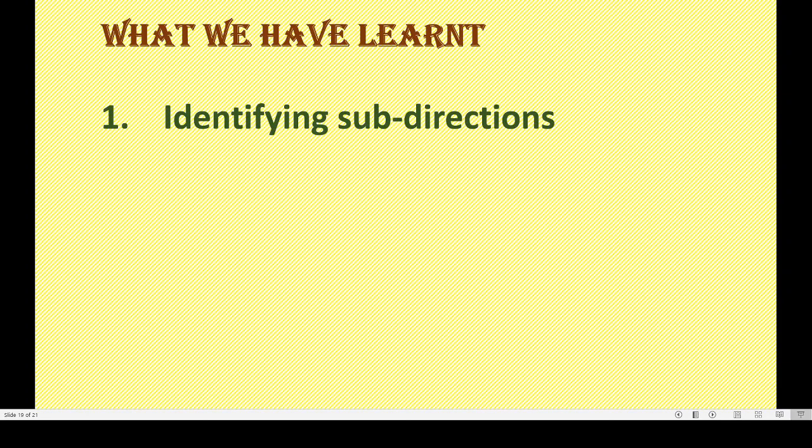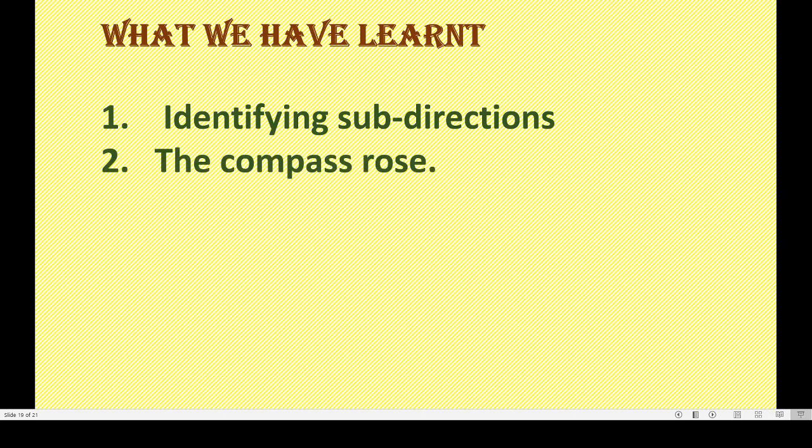What we have learned today. Our lesson is over. I hope you understood properly. Okay, we will see now what we have learned today. First one, identifying sub-directions. Because you know main directions, right? So identifying sub-directions was the new chapter for you. Second one, the compass rose. We can make a compass rose of our own by drawing main and sub-directions on a card, isn't it?